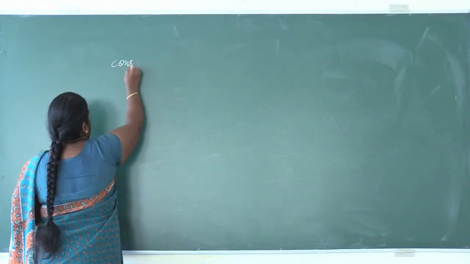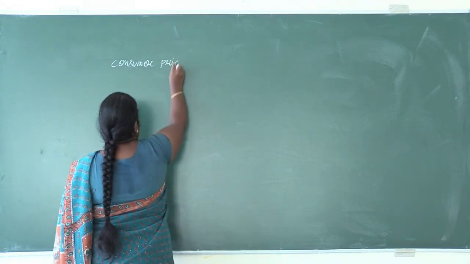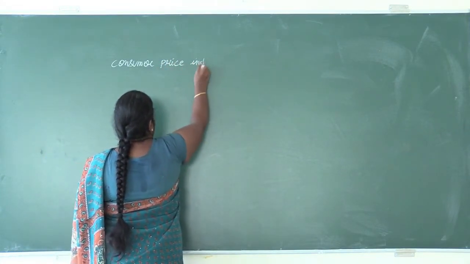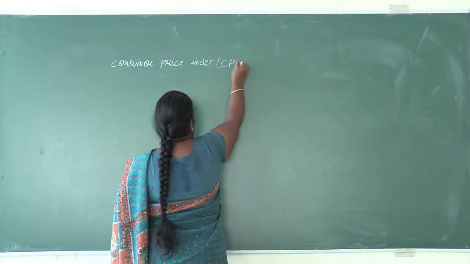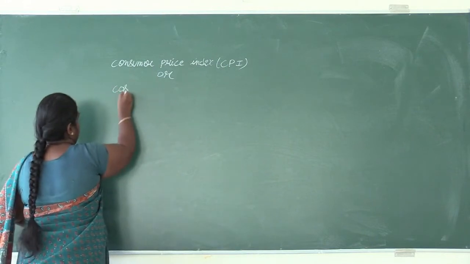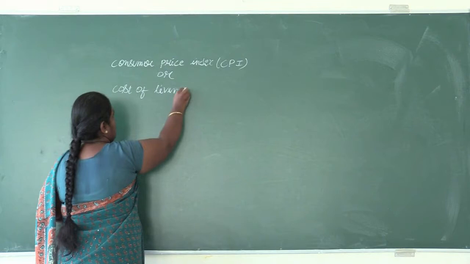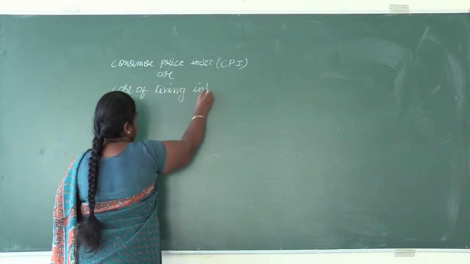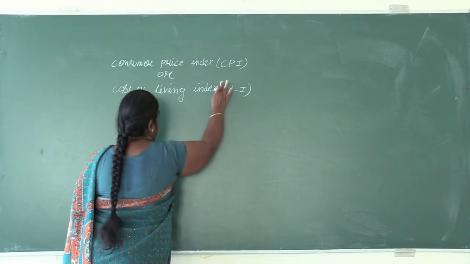So, consumer price index. It is written as CPI, or cost of living index. It is also called the cost of living index, so the symbol for this is CLI.